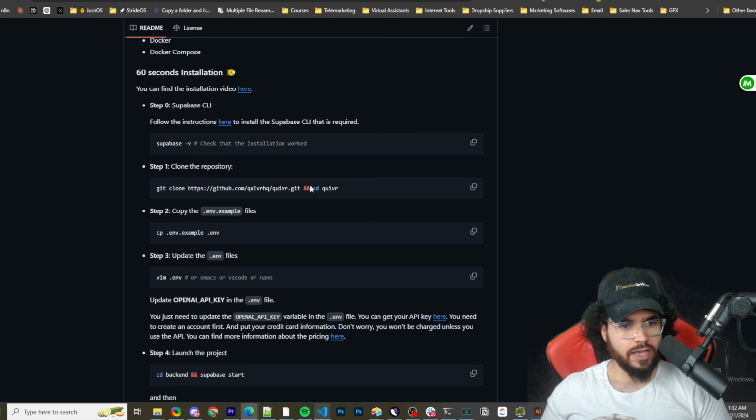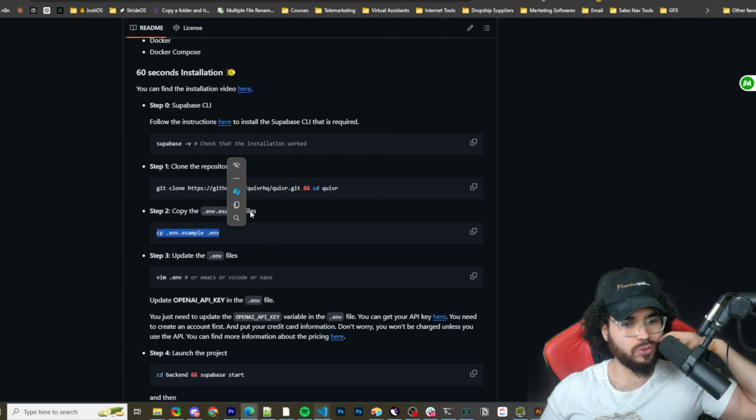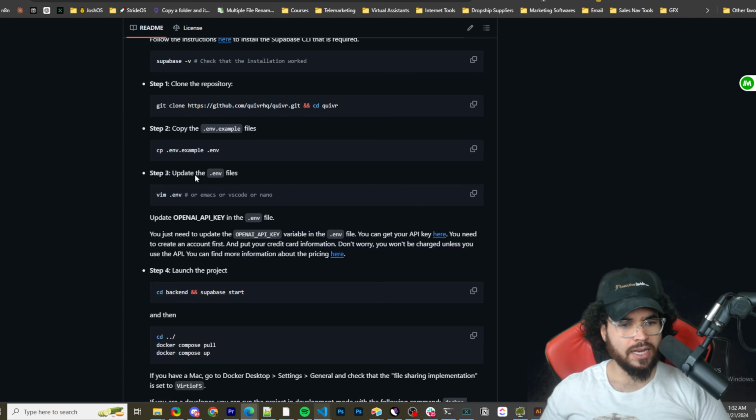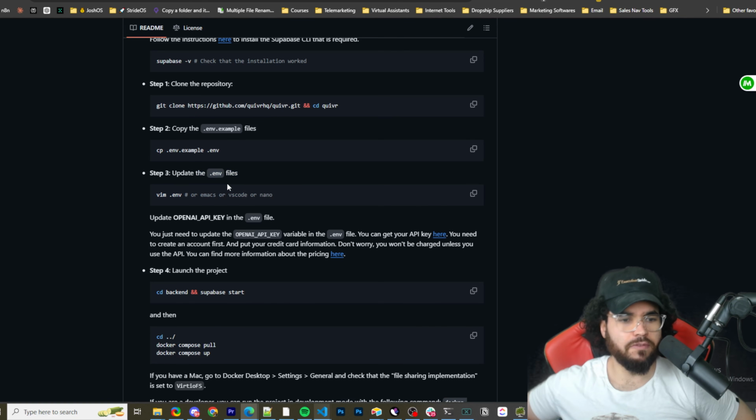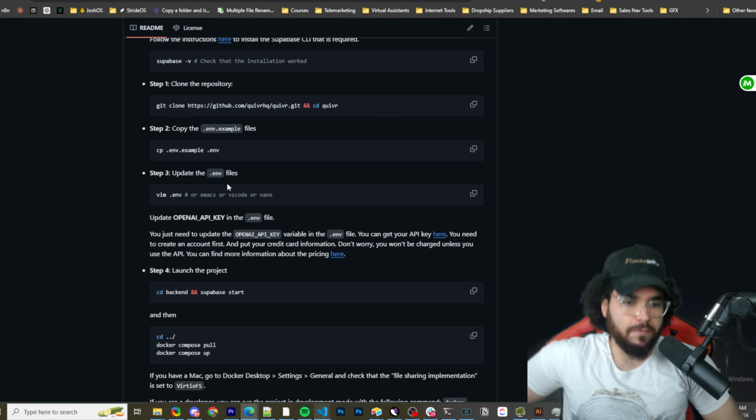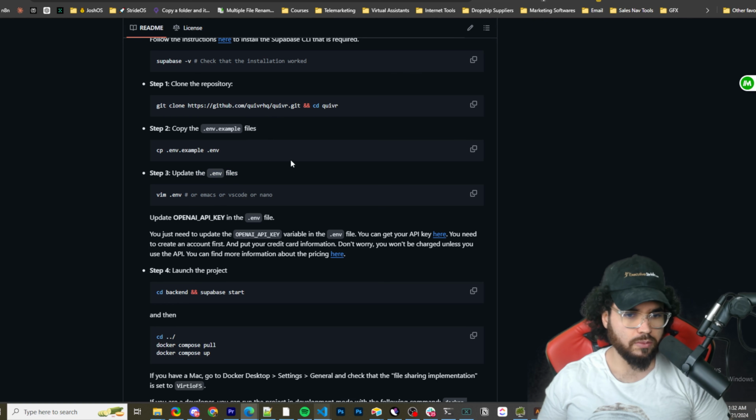Now we can clone the GitHub repository. So you're going to run git clone and then the GitHub repo, and then cd into Quivr. So you're changing directory into Quivr once that is cloned. Okay, and after that, you're just going to copy the .env.example file and create a new .env file. So you can just run that command, very straightforward. Next, you're going to update the .env file. So you can actually just do vim .env if you're on Linux or whatnot, or you can just do code . to open VS Code.